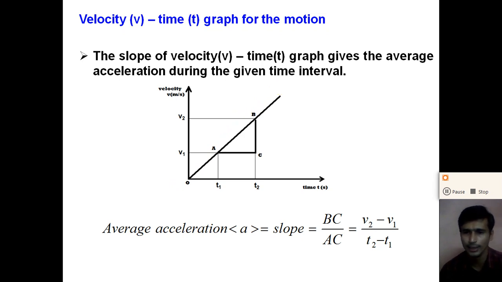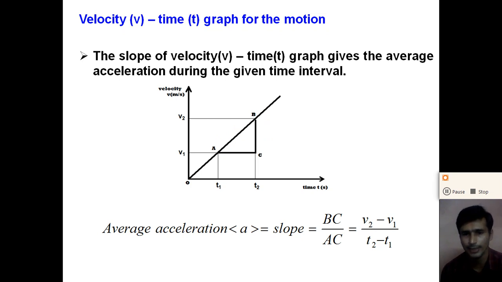So how can we calculate the slope of the velocity time graph? Take any two instants of time. At time t1, the velocity of the object is v1. At time t2, the velocity of the object is v2. Draw a triangle at these two points A and B, and we get three points A, B and C. The average acceleration we can calculate with the help of the slope.